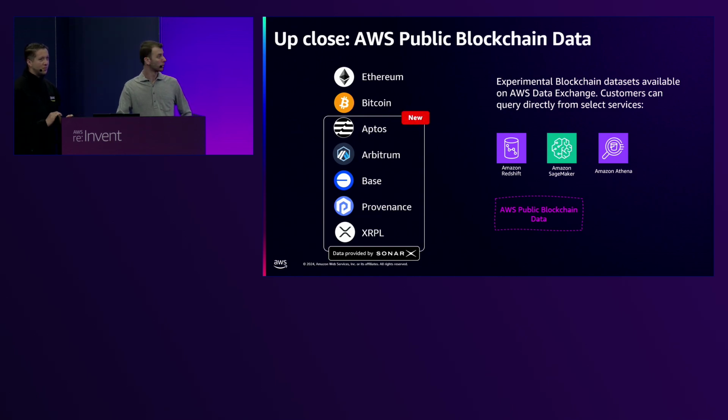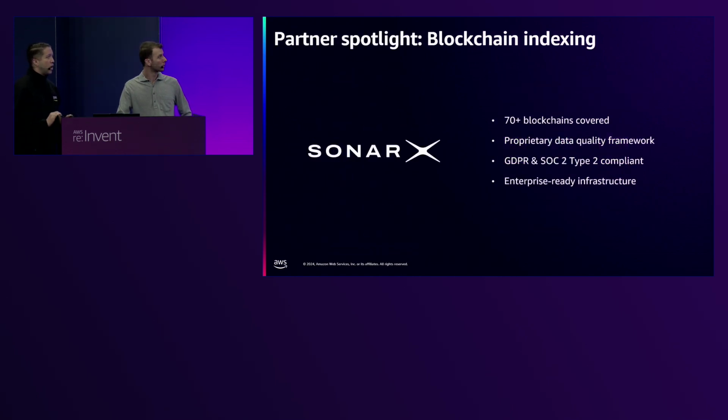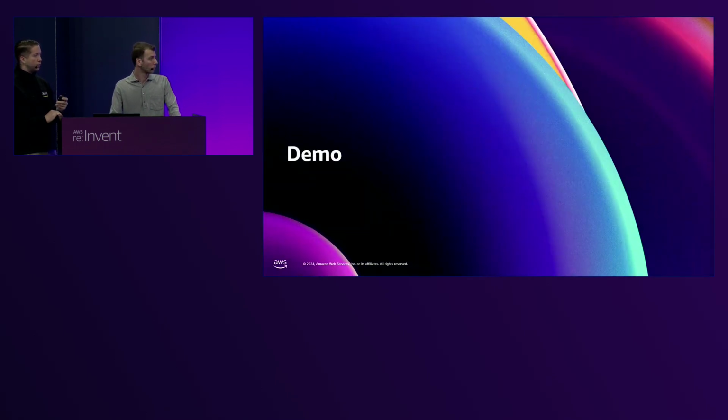Right, so those are the new ones. We know that 5 blockchains plus the 2 that we had before does not cover the whole universe, right? So still on that partner, they have offerings for over 70 blockchains, and they have their proprietary data quality framework, and they have the enterprise-ready infrastructure for scalability and such.